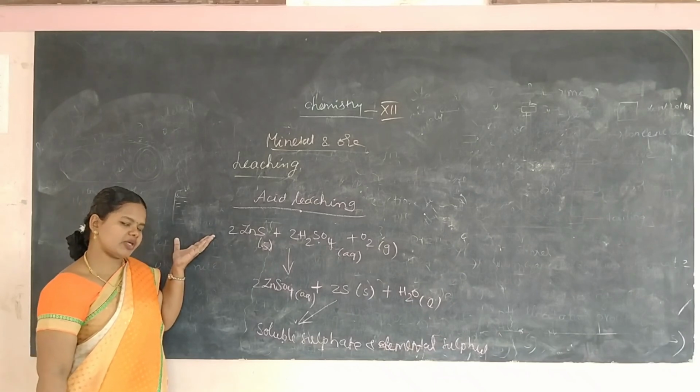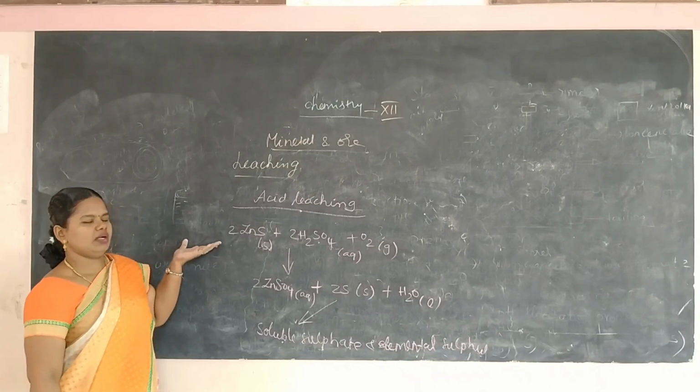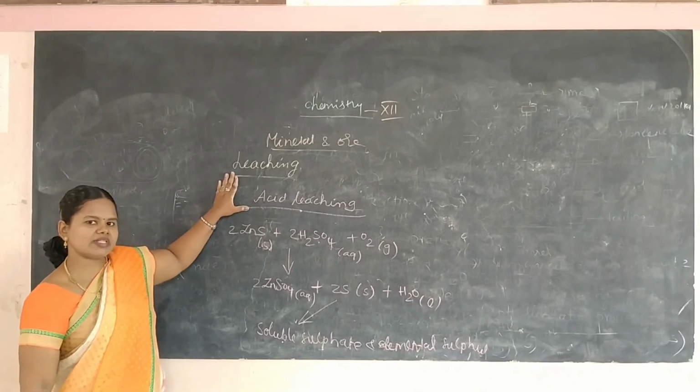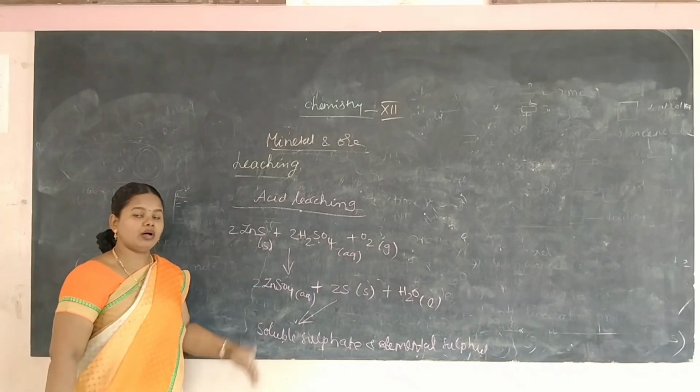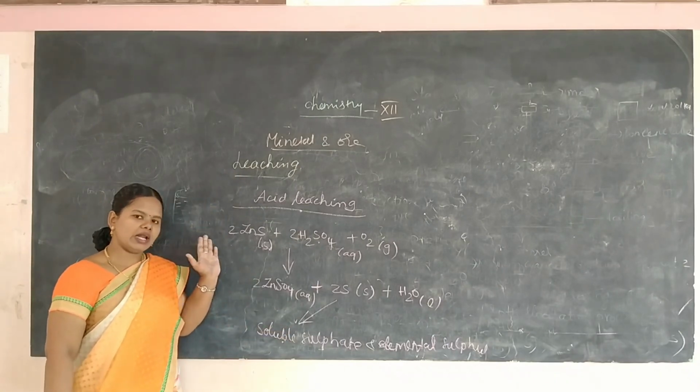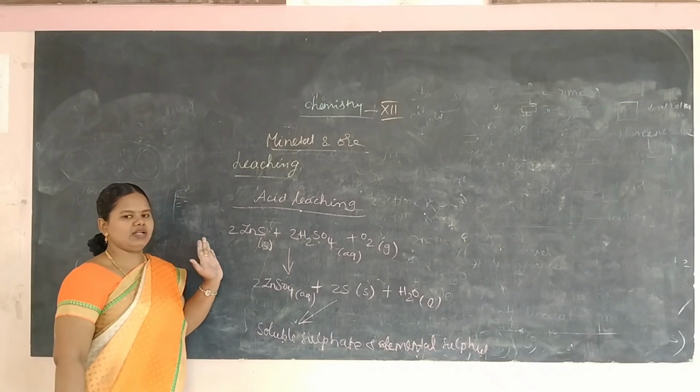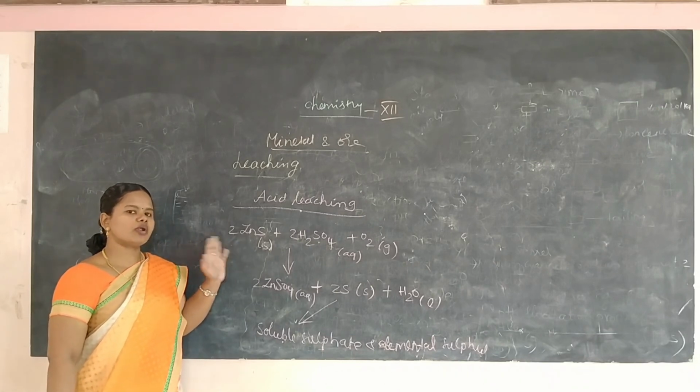What are the leaching methods we have learned? First one, cyanide leaching, second one ammonia leaching, third one alkali leaching, fourth one acid leaching. So these are the 4 types of leaching.